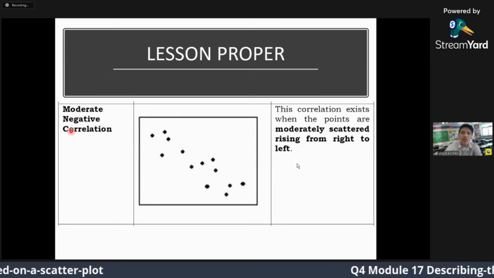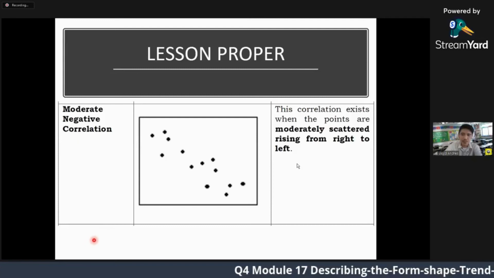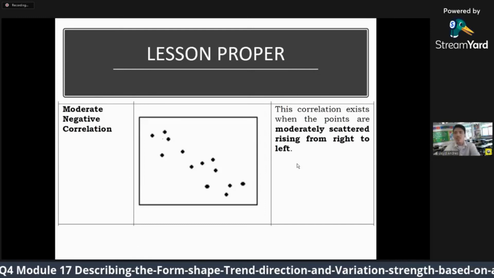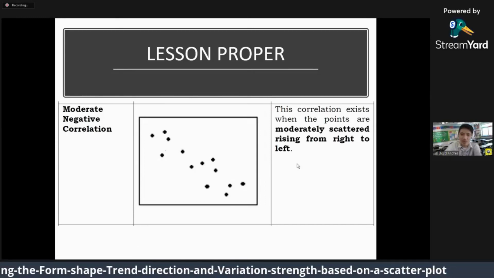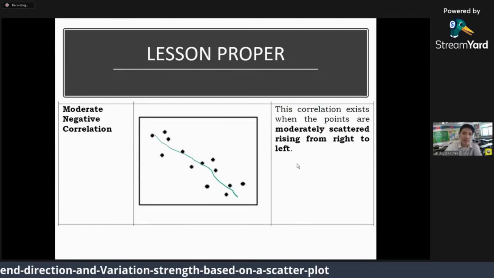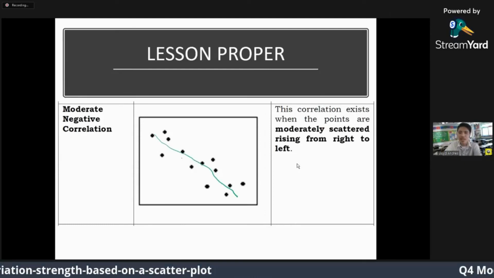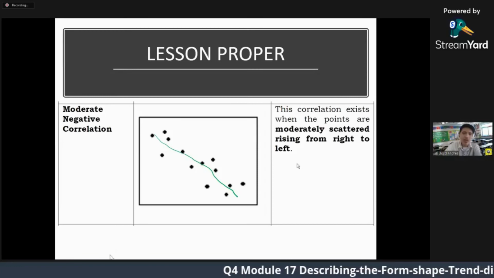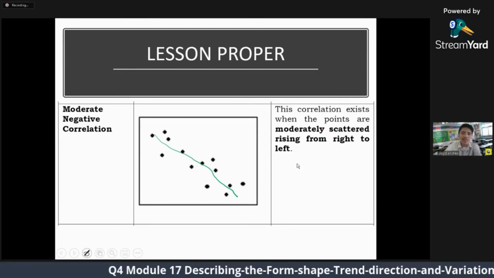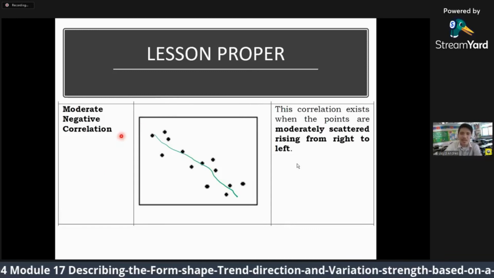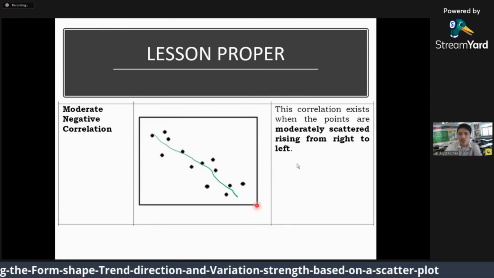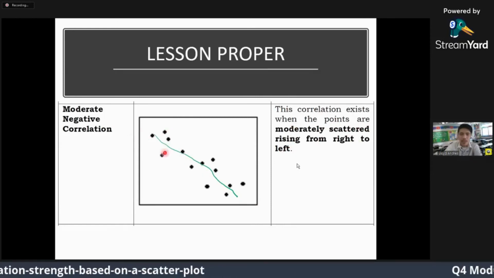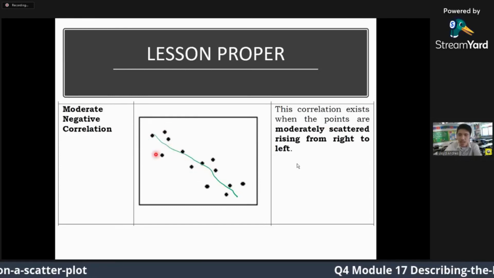The moderate negative correlation looks like this. It is scattered, but it is in between scattered and, let's say, this is our trend. So, that is why it is weak. But it is not very scattered. It is also not very close together. So, it is moderate. When it is in between scattered and close, that's moderate correlation. It is negative because it goes down. So, this correlation exists when the points are moderately scattered and the trend goes down. You cannot call it strong because the points are not very close. It is also not very scattered.